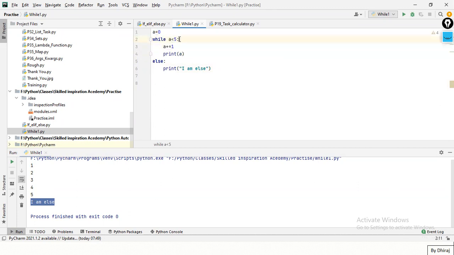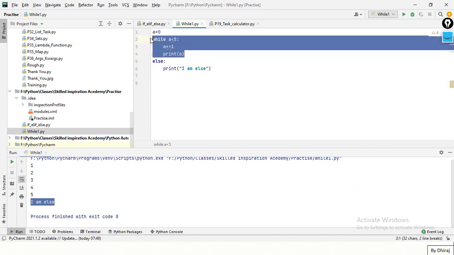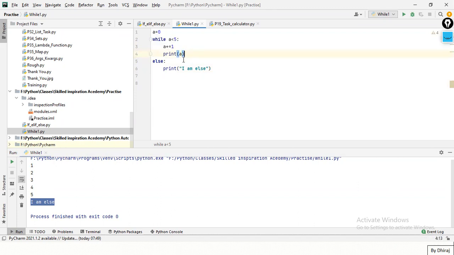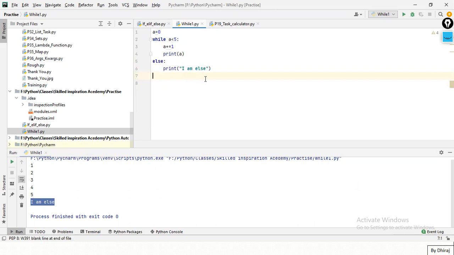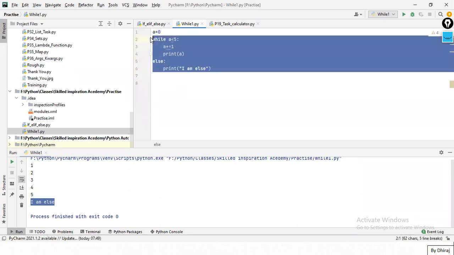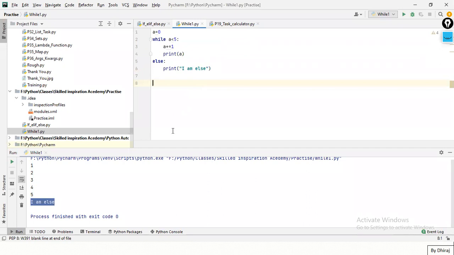So until this condition is false, it means the while loop is executed correctly, and then this else statement will print. We're going to check when this else statement will not be printed in the next slide. But any issues until this while block?